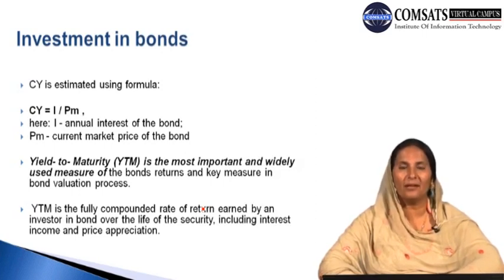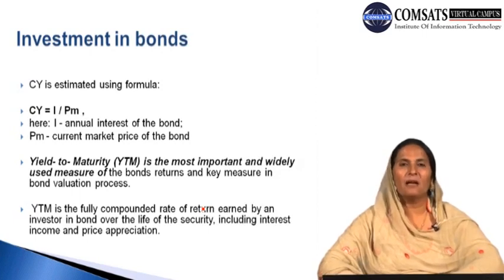That is, what is the annual rate of interest for the purchase of the bond, and PM is the current market price of the bond. And what is the current market price of the bond? So we can say that current yield basically gives us the ratio between the annual rate of interest that the individual can get for the purchase of the bond and the current market price of the bond. What is the relationship between these two variables?